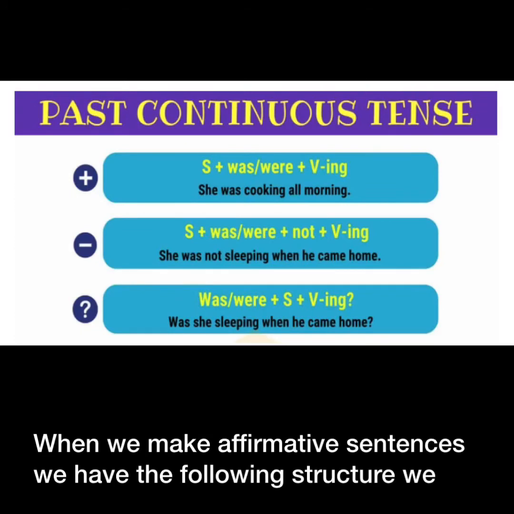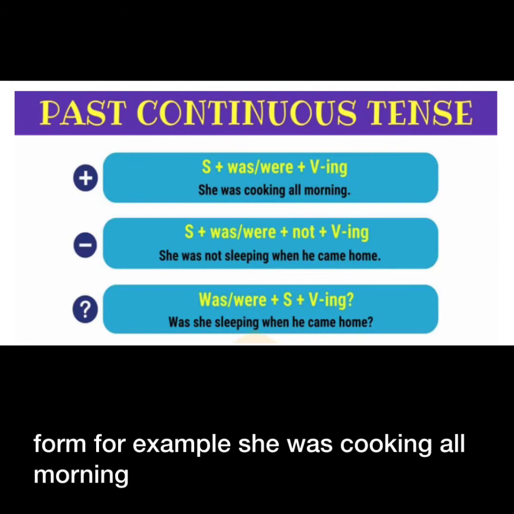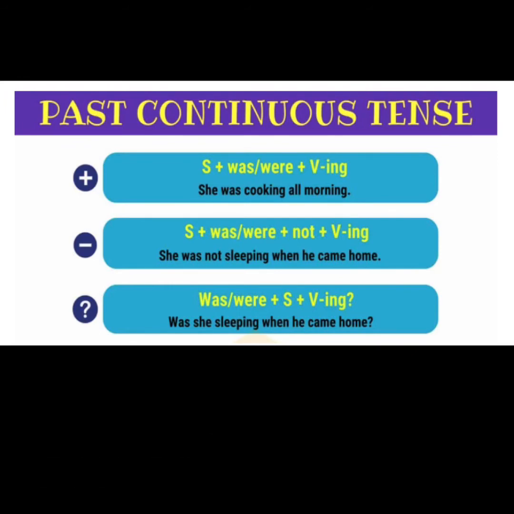When we make affirmative sentences, we have the following structure. We have the subject, then the verb was or were, and then the verb with the ing form. For example, she was cooking all morning.